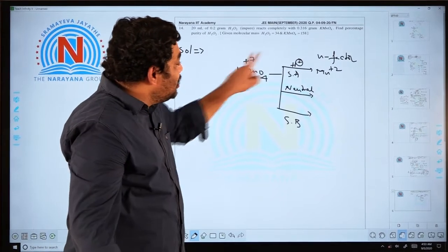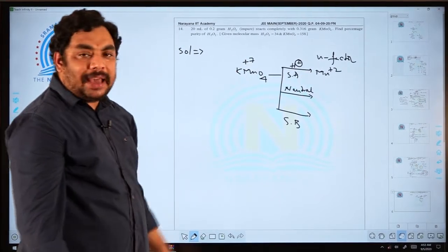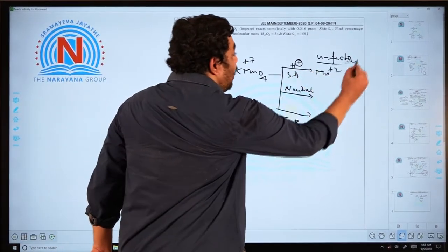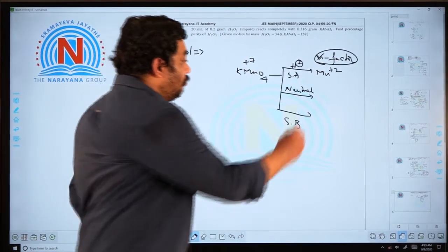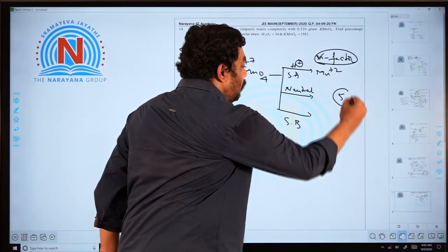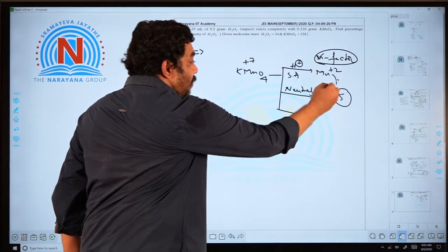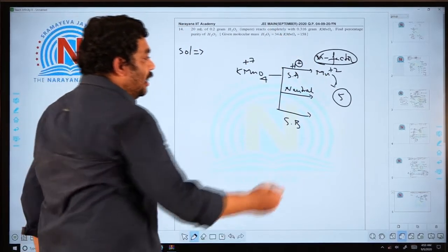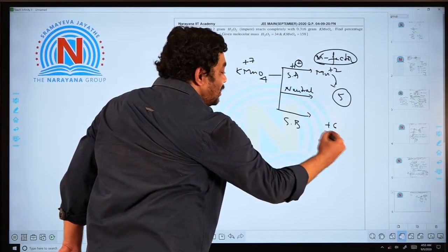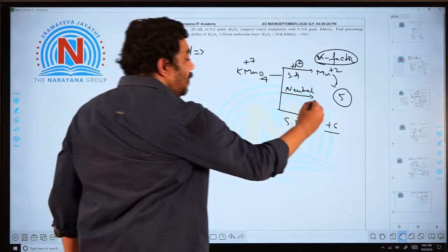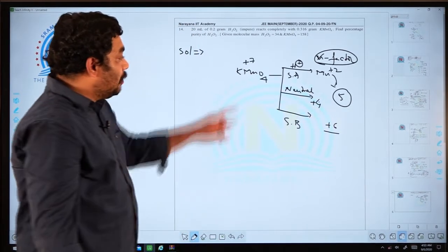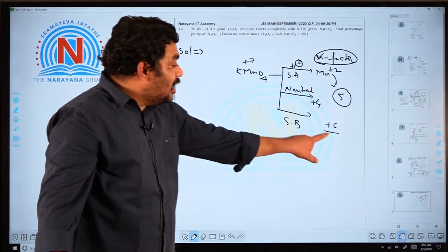Change in oxidation state of manganese is called N factor or else V factor, valency factor. What is this one? 5 in acidic medium. In basic medium it will be converted to +6. In neutral medium or weak alkaline medium it will be converted to +4. That means change is 3, change is 1 here.